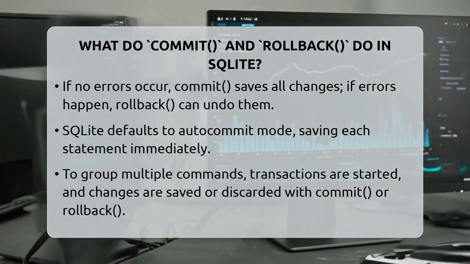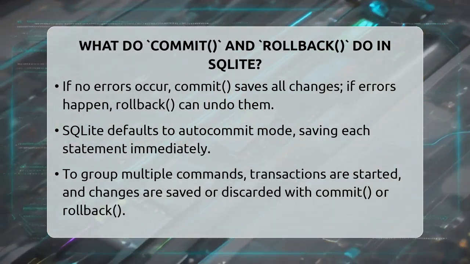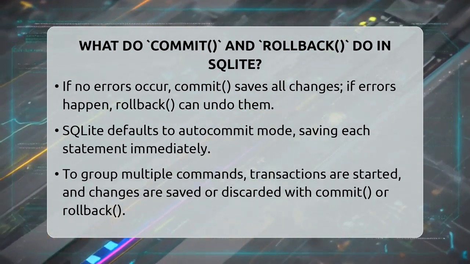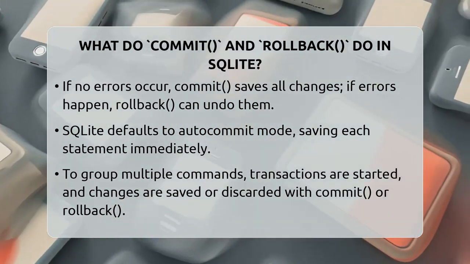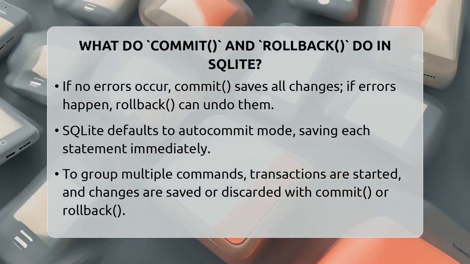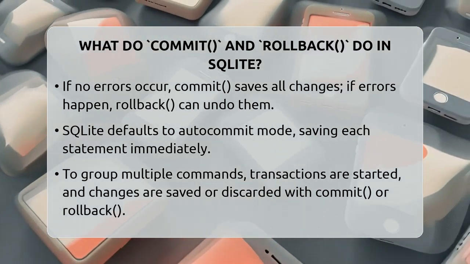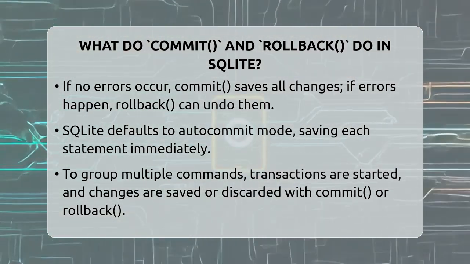By default, SQLite operates in auto-commit mode, which means each individual SQL statement is automatically saved right after it runs. But if you want to group multiple commands together, you can start a transaction. During this time, changes are held in a temporary state. You only save them permanently with commit or discard them with rollback.